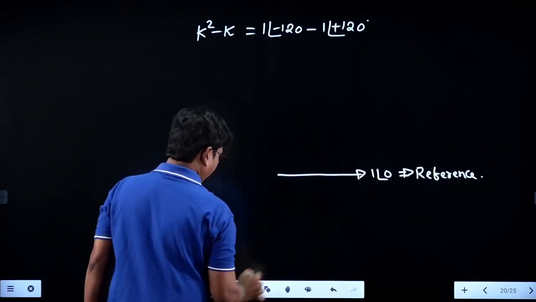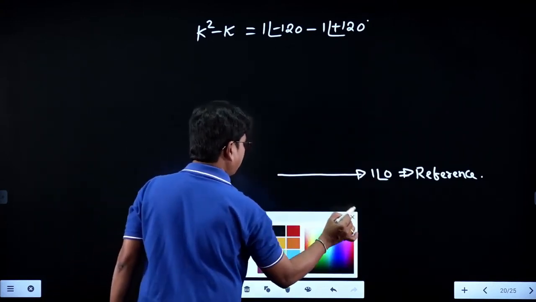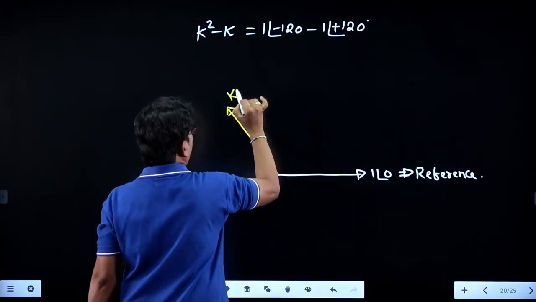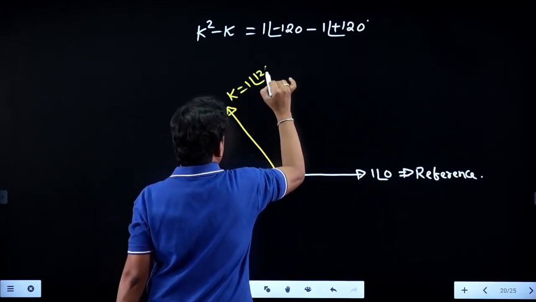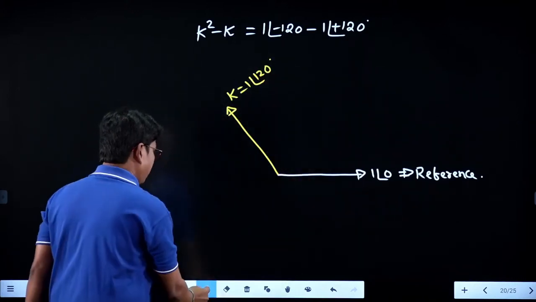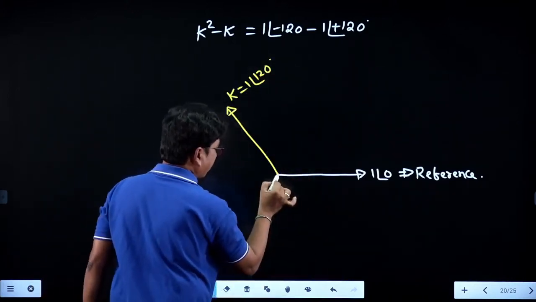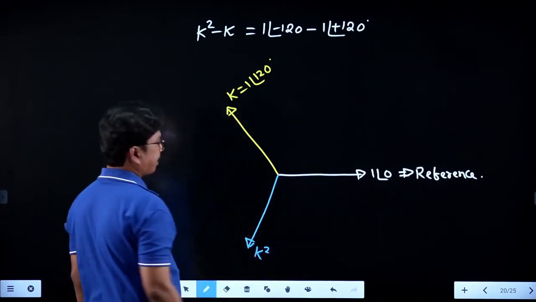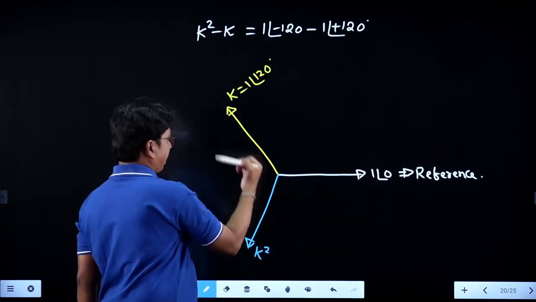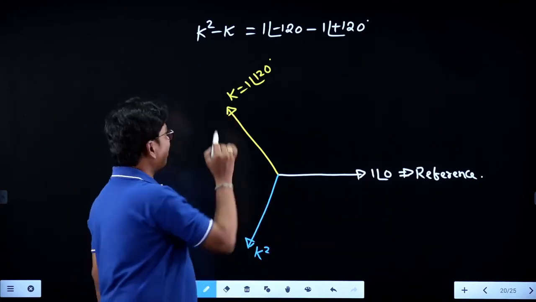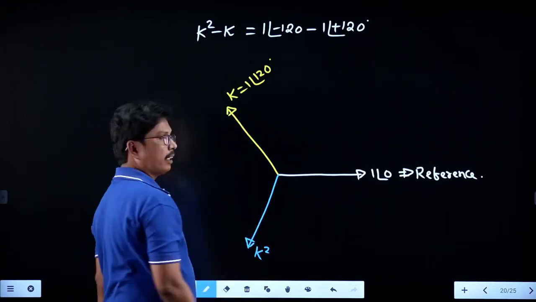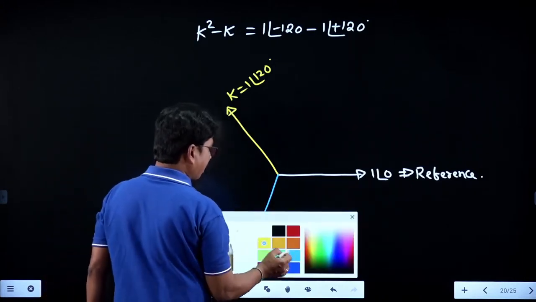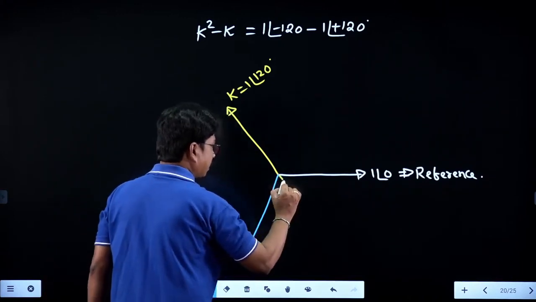We can plot k in the anti-clockwise direction, 1 at an angle of 120, and we can plot k square here. They are asking for k square minus k, so you have plus k k square, and for minus k, you plot k in the opposite direction.